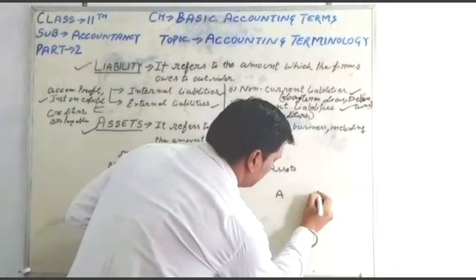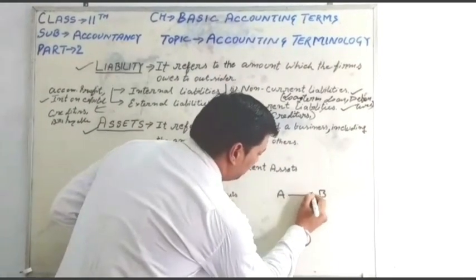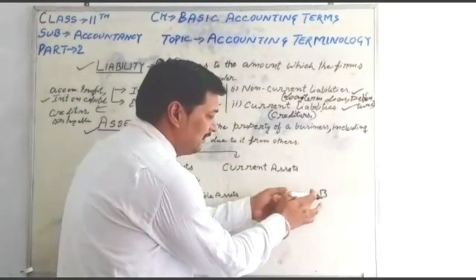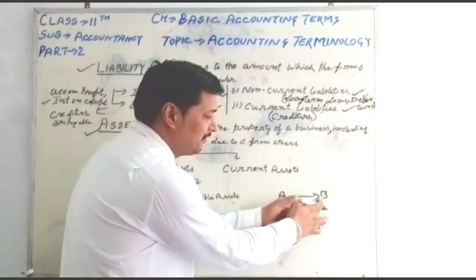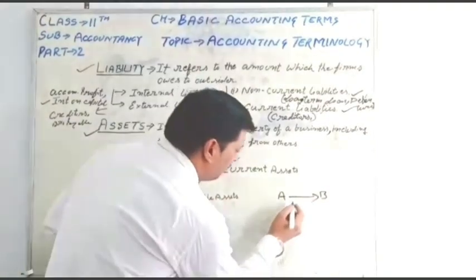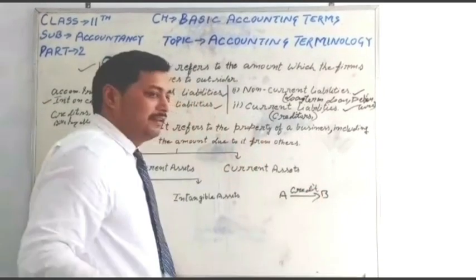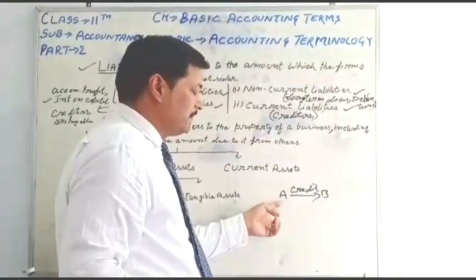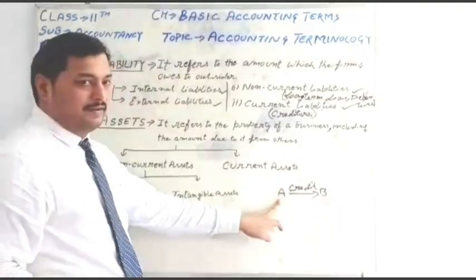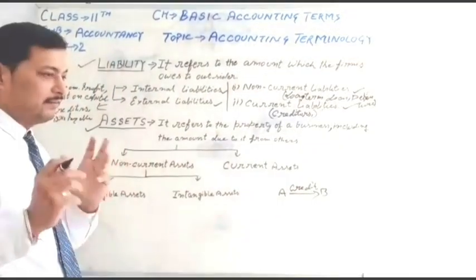If A and B, two persons are there, and A is selling goods to B on a credit basis, A will receive the payment from B after selling the goods. After selling the goods on credit, the payment due from B is called an asset of A. It means the amount receivable from selling goods is an asset of the business organization.